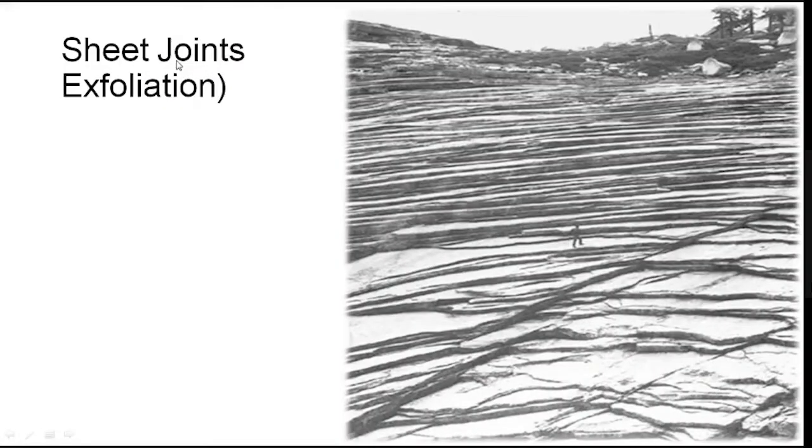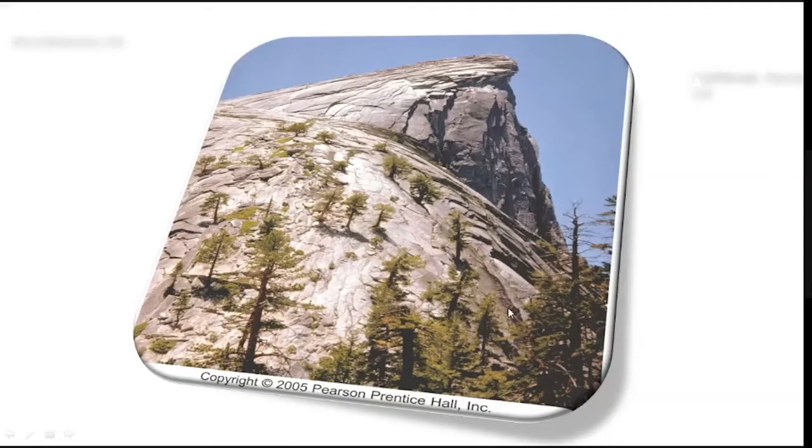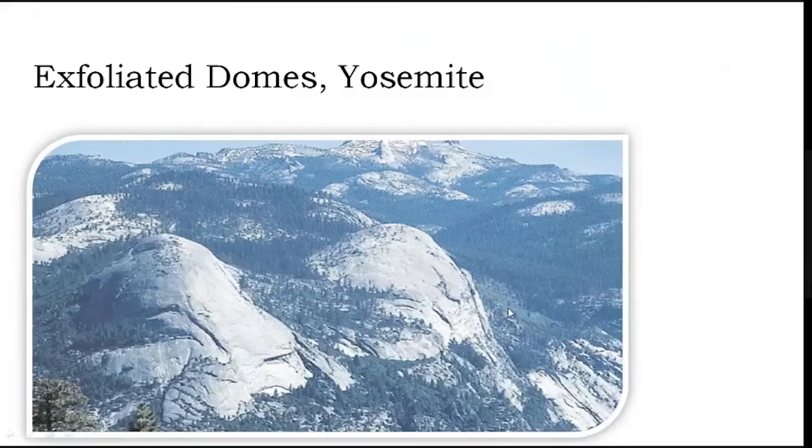Then, this is another example of sheet joint exfoliation. We know that sheet joints are horizontal joints, which are also called topographic joints, which are parallel to the topography or earth surface. This sheet jointing is responsible for accelerating this exfoliation. Then, this is another example of exfoliation.